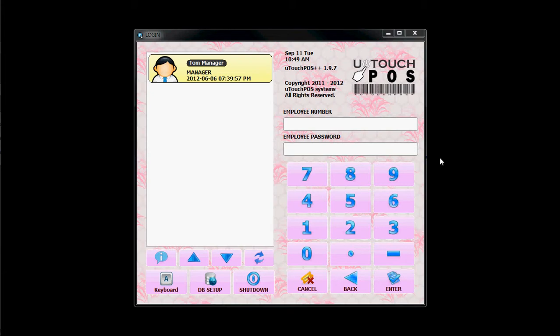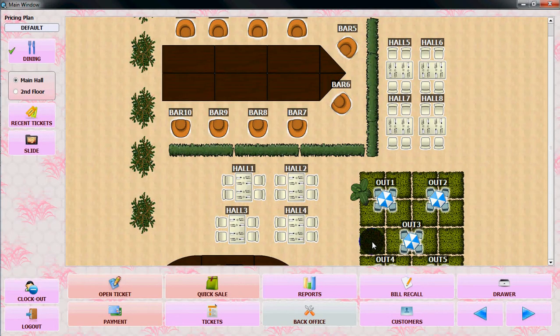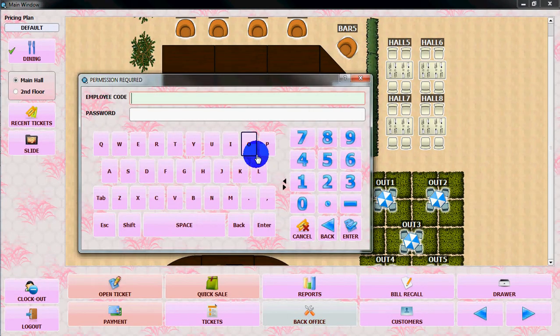Hello everybody, in this video I'll show you how to make a dining table layout and how to make an extra floor. Let's log into the uTouchPOS. As a manager, you need to log into the back office as a manager.